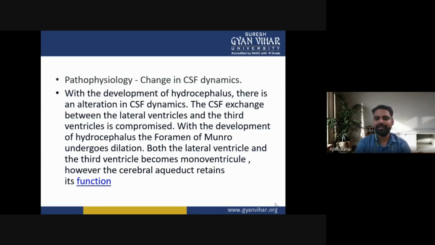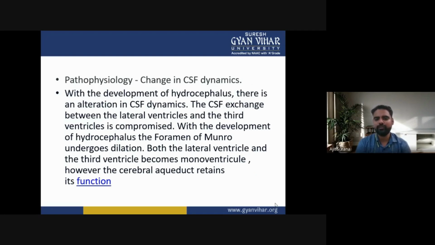The foramen of Monro undergoes dilatation, and both the lateral ventricles and the third ventricle become a monoventricle. However, the cerebral aqueduct retains its function.